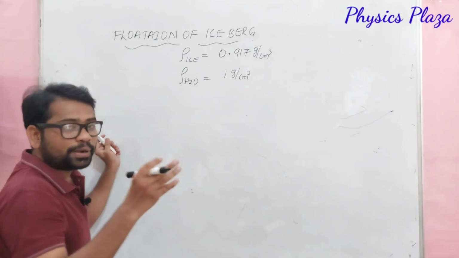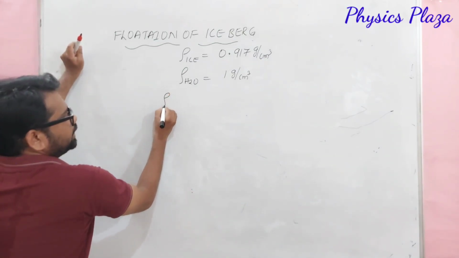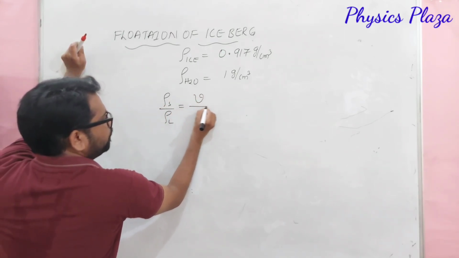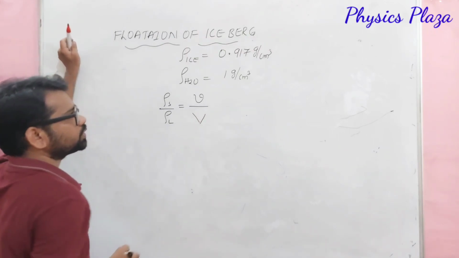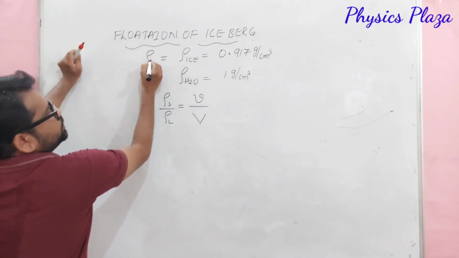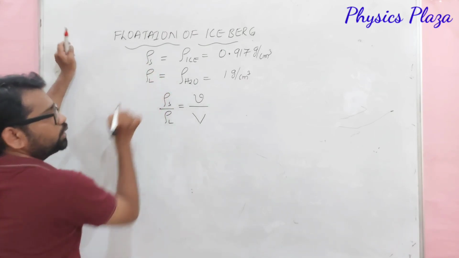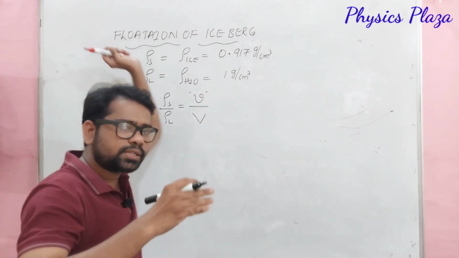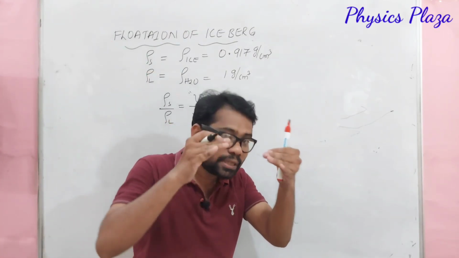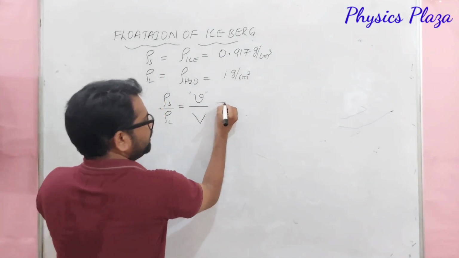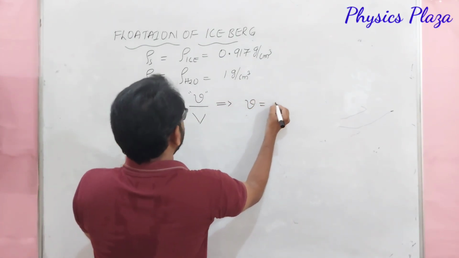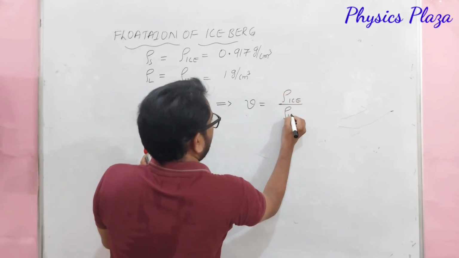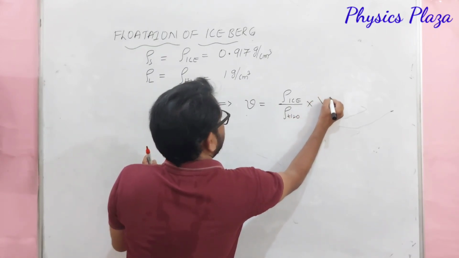Children, according to the principle of flotation, we know this. Density of solid by density of liquid is equal to immersed part of solid by total volume. Children, here solid means what? Here ice only. Liquid means what? Here water only. Now what do we have to calculate? We have to calculate the v value, that is, the volume of the iceberg which is immersed in water, which is very important. So from this we can say small v is equal to rho ice by rho water into capital V.